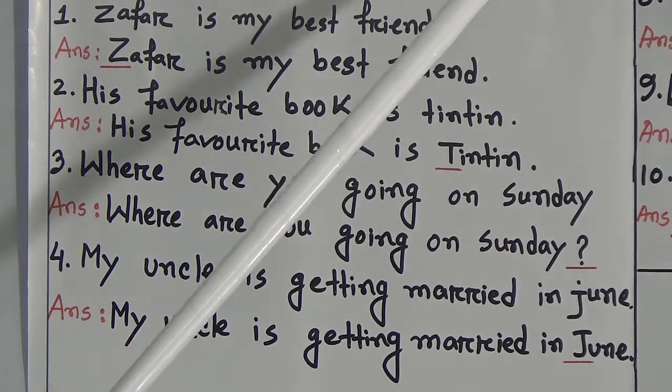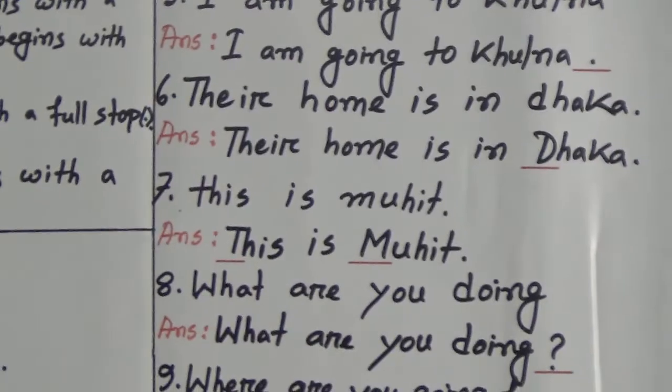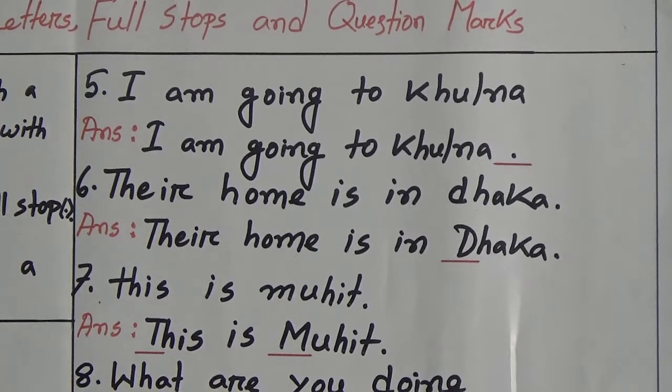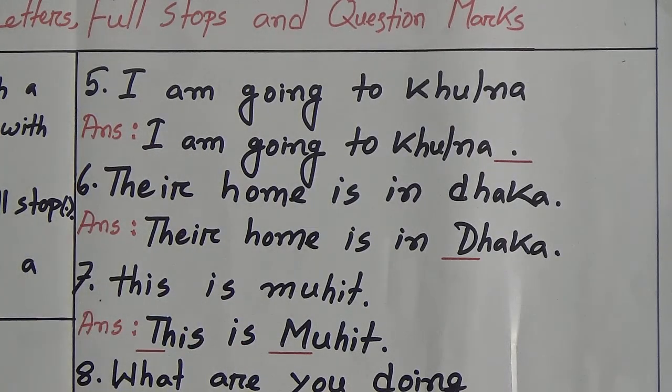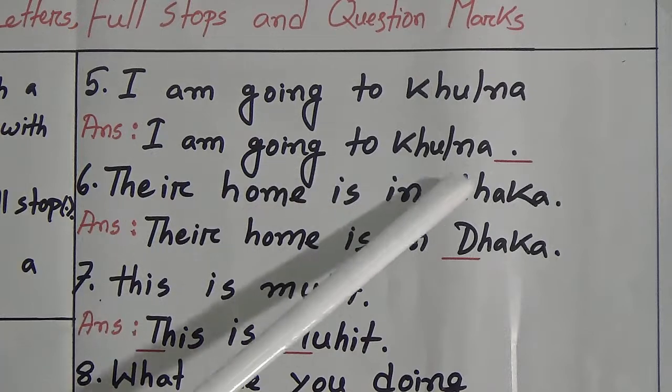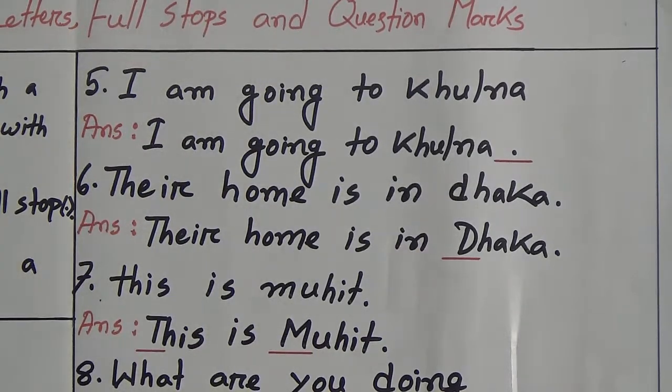Number 5. I am going to Khulna. My dear students, can you notice that there is no full stop at the end of this sentence? But we have learned that a sentence ends with a full stop. So we have to put a full stop at the end of this sentence.